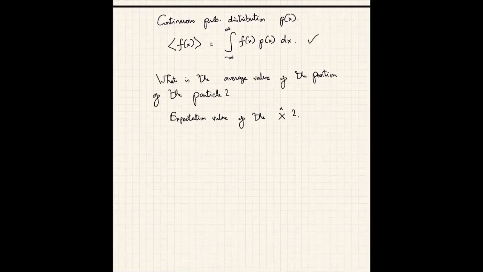The rule is basically this. The average value is simply whatever we want to calculate multiplied by the probability distribution, integrated over the entire region in which we're interested in calculating this average. Okay. But what is the probability distribution in quantum mechanics? Well, we already know, because we already told you that the probability of finding a particle between x and x plus dx is basically |psi(x,t)|^2 dx. So this is equal to psi star psi dx.